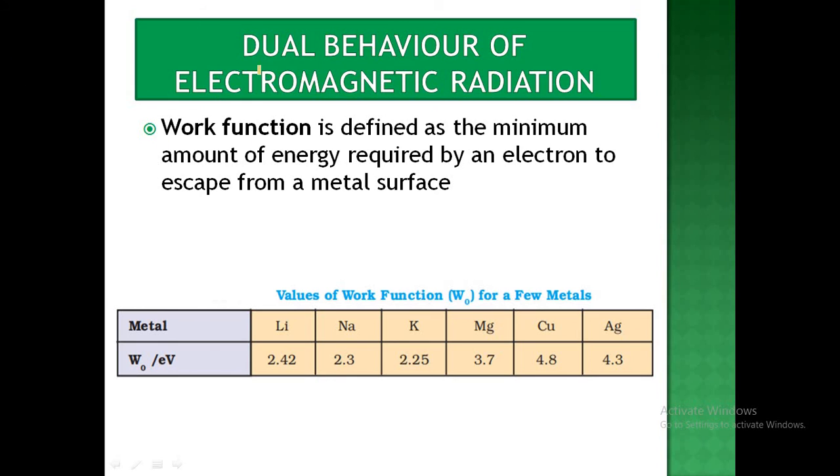So now we are going to study the dual behavior of electromagnetic radiation. Before going into dual behavior, we are going to see what is work function. Work function is defined as the minimum amount of energy required by an electron to escape from a metal surface. It is the minimum energy which must be provided to the metal surface so that photoelectron emission can take place. Some examples have been given over here. You need not remember these values.